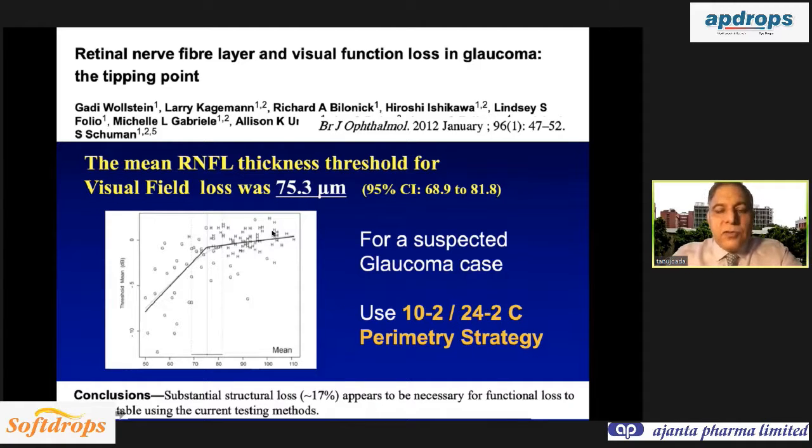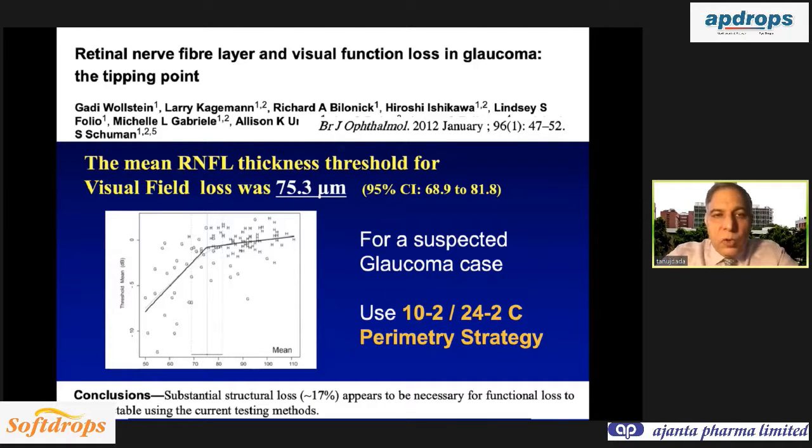So this was based on the 24-2 SITA standard algorithms. But if you use this 10-2, then you will pick up the visual field defects at a much earlier stage. And this 25 to 40% loss that we used to say may not be there. You can pick up the functional damage at a much earlier stage.